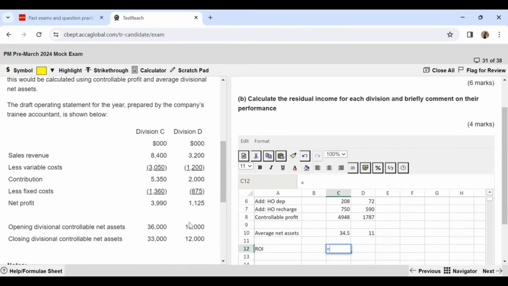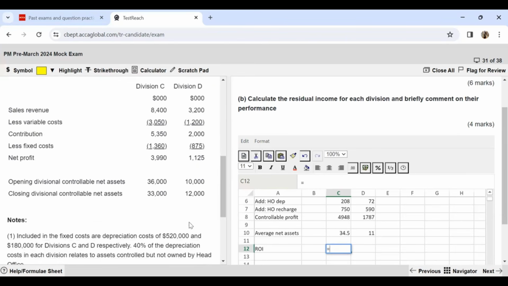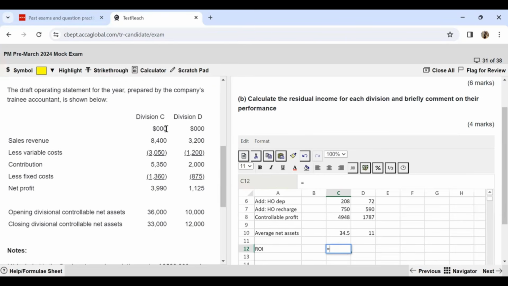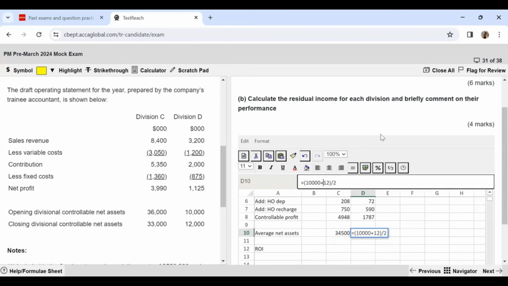And again, when it comes to the divisional assets which have been provided, these are also in terms of thousands. So I have made a mistake over here. This should be in terms of thousands only. 33,000. And again, here also I will need to add the zeros. So these are my average net assets.